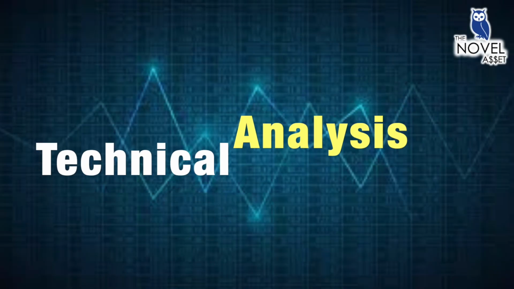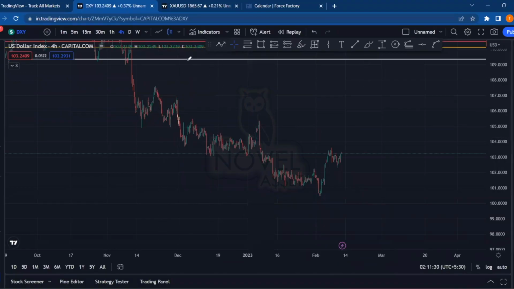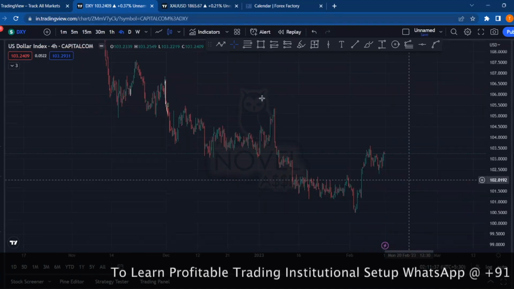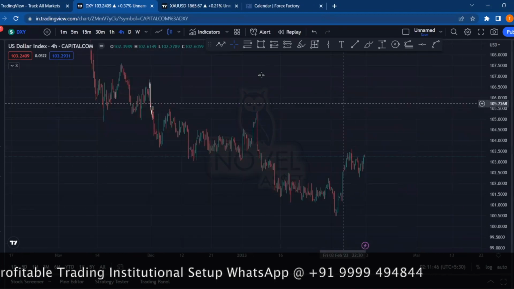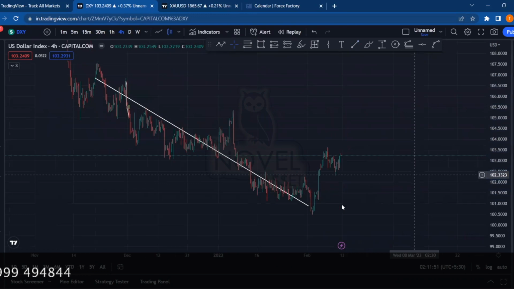So first of all, for technicalities, we are going to move towards the dollar index. What I have done over here is, on tradingview.com, I have opened up the dollar index for you so that we can understand what the dollar index movement is doing. And based on its technical analysis, we will be able to decode its movement. What we can see over here is that the dollar index is actually in a bearish trend.